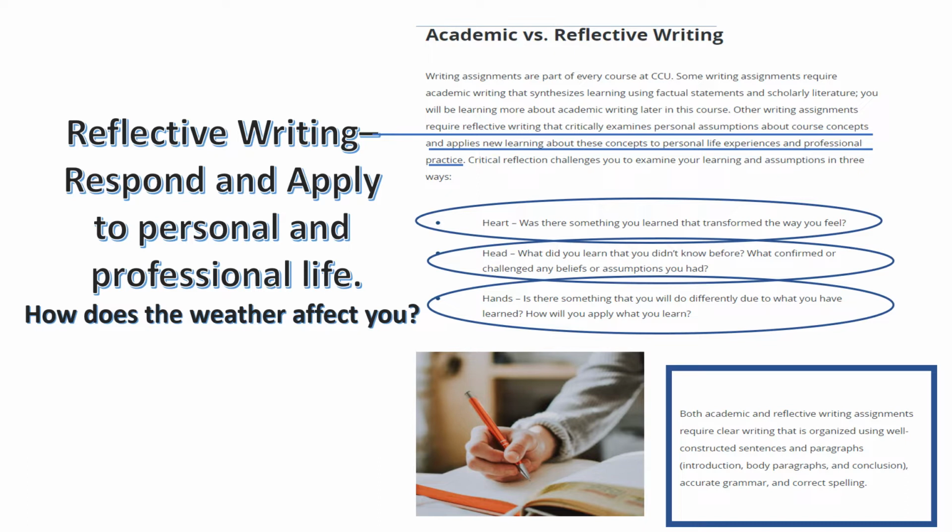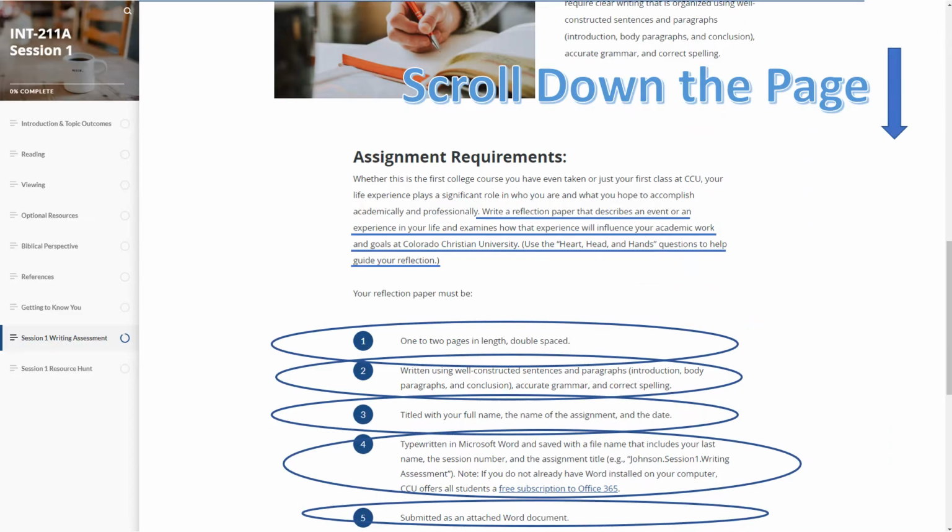Notice in the box toward the bottom right-hand side of the screen, both academic and reflective writing assignments require clear writing that is organized using well-constructed sentences and paragraphs with an introduction, body paragraphs, and conclusion, accurate grammar, and correct spelling. Scroll down the page and you're going to see the actual writing assignment.